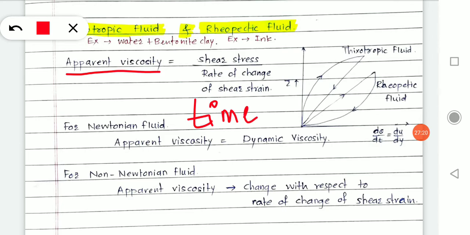Some fluids' rheological behavior depends upon time, and as time changes, the behavior of the fluid changes, and the best example for it is ink. If you see the ink in our pens or your printer, if we do not use the pen for a longer time, like 6-7 months, then the ink in that pen will dry out.